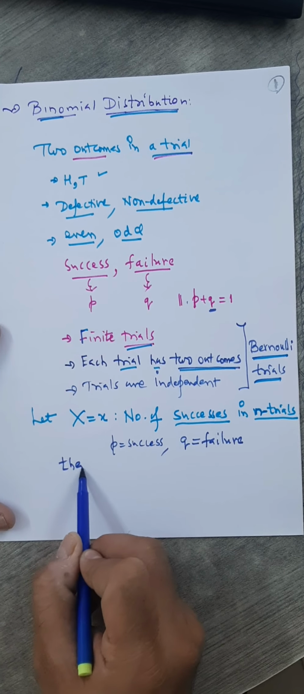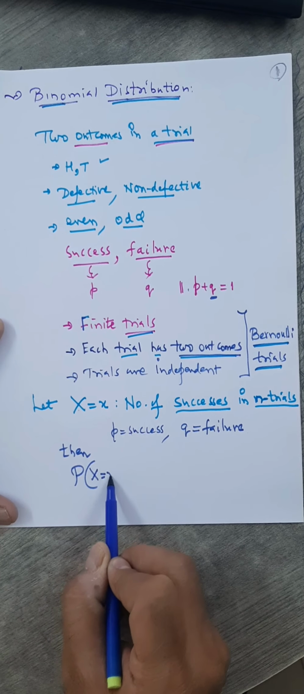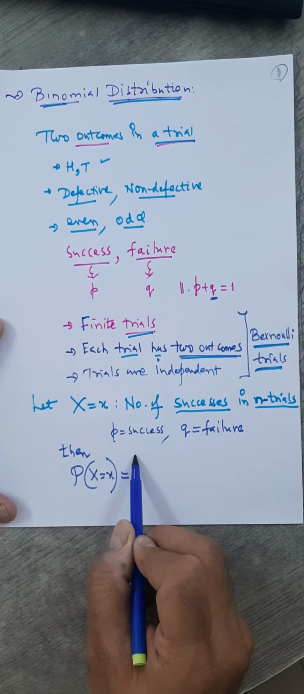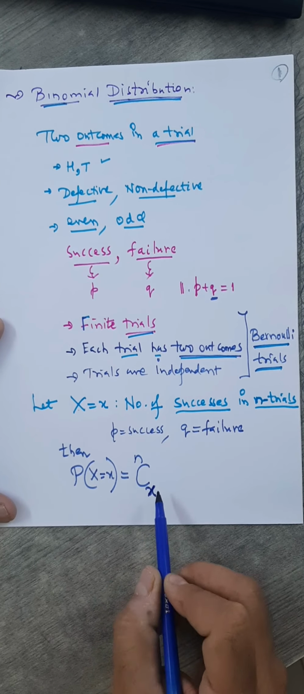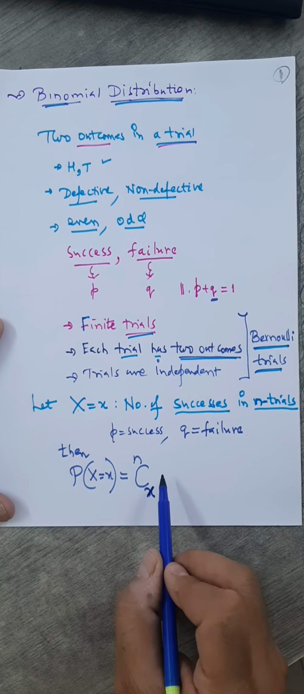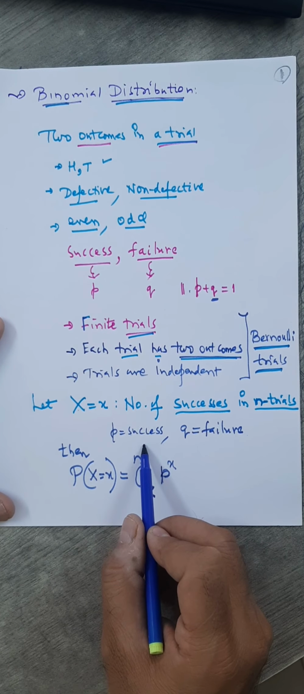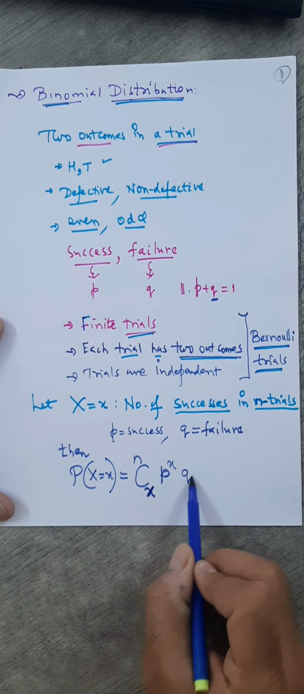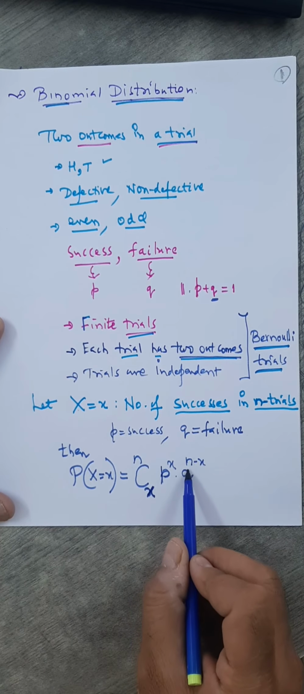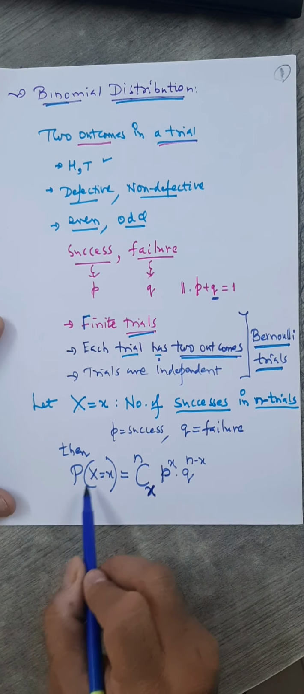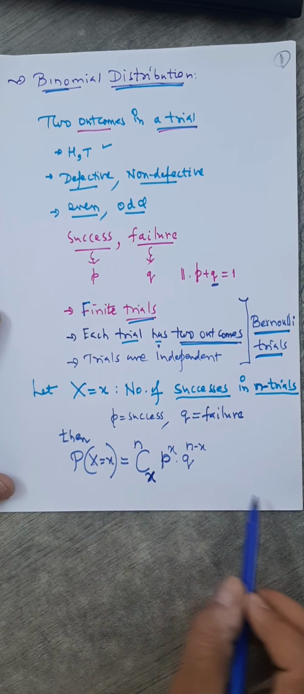Then here we have a ready formula. The probability of random variable X equal to small x is given by nCx. Now this is the binomial theorem. Very simple formula. We have p raised to x, where p is the probability of the success, into q raised to n minus x, since the sum of these two is always this number n. Right? The probability of the number of successes is given by this expression.